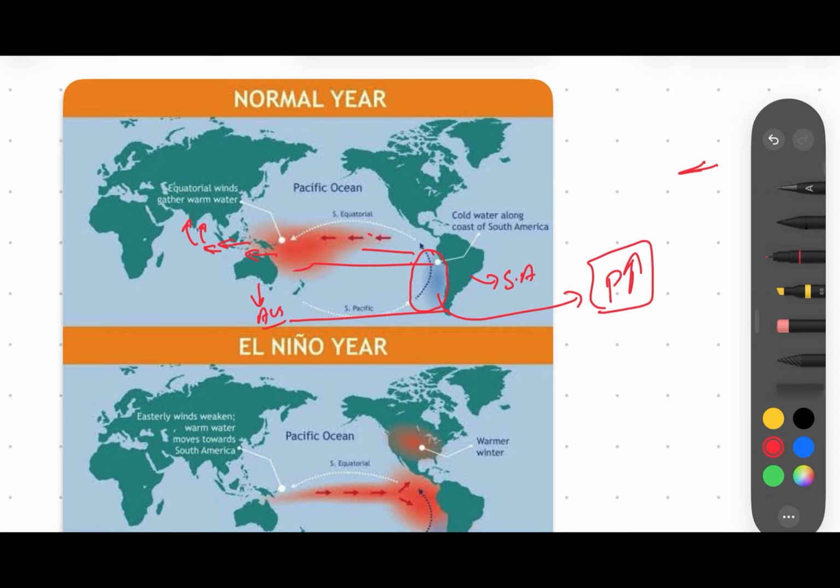Just understand how this simple phenomenon works. The winds are coming from the colder, higher pressure region, that is the Eastern Pacific Ocean, on the western shore of South America, moving through Australia, and then under the influence of the Coriolis force, they move toward India and separate into two branches. So this is in the normal year.